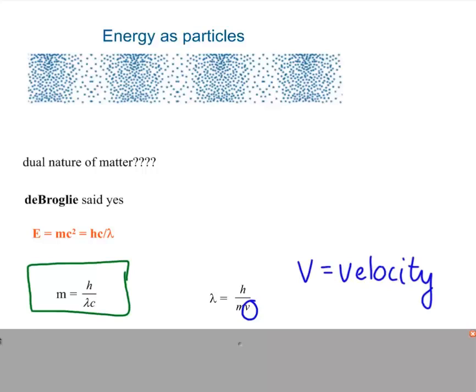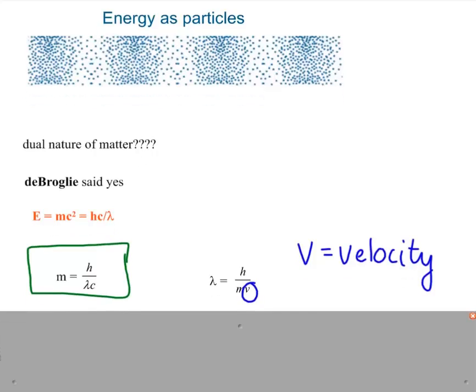And the reason we're going to use velocity rather than c is particles can't travel at the same speed as energy. They can get close, but they can't travel at 3.0 times 10 to the 8th meters per second. So we can't use c anymore. We have to use v. So it's the same equation, same type of variable. It's just that it's not c anymore. It's not a specific constant value.